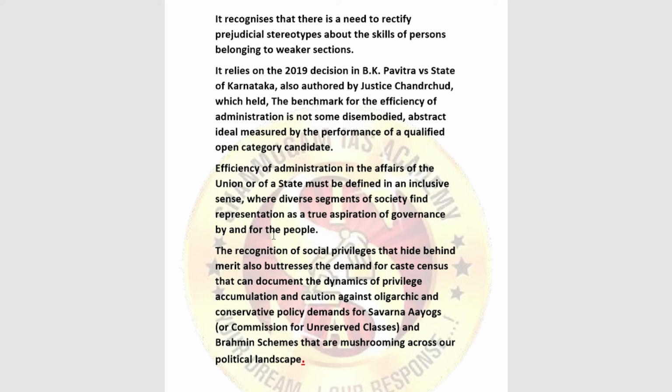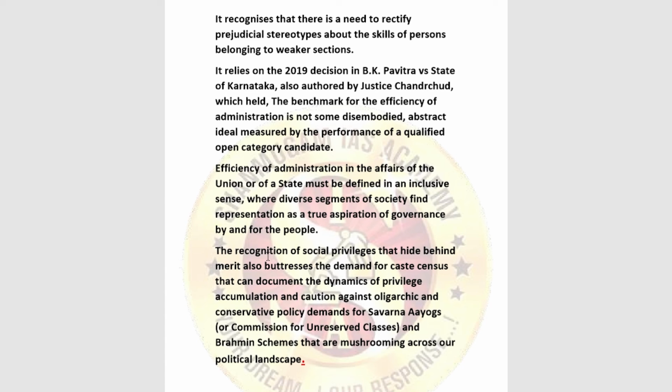In conclusion, we can say the recognition of the social privileges that hide behind merit is also important. There is the demand for a caste census that can document the dynamics of privilege, and the caution against conservative policies, and also against the Brahmin schemes that are mushrooming across our political landscape. So everything lies behind this. I have given an editorial on the caste census too; if you have any doubt, you can watch that video.